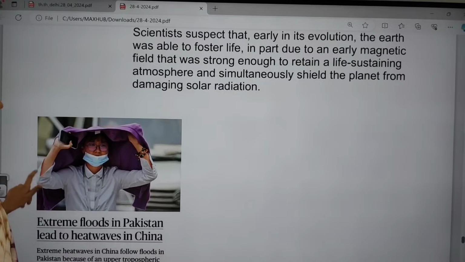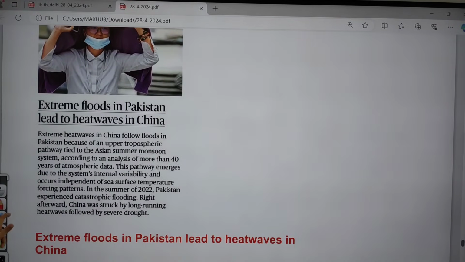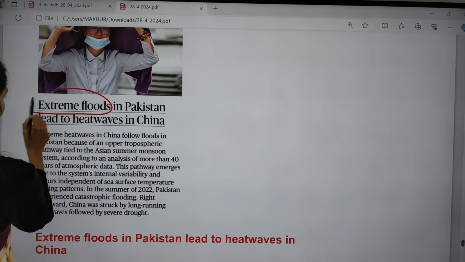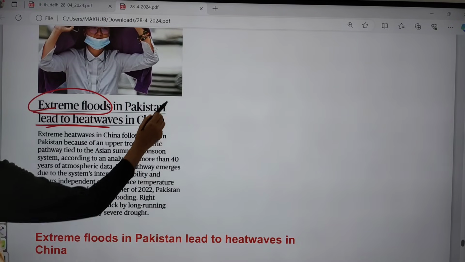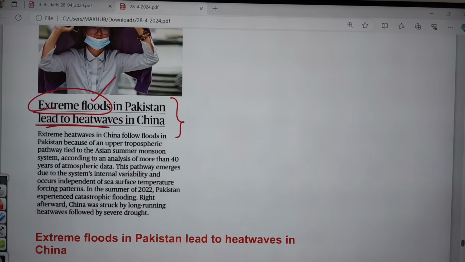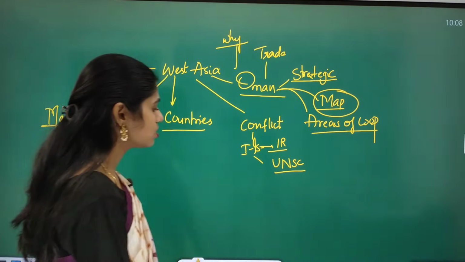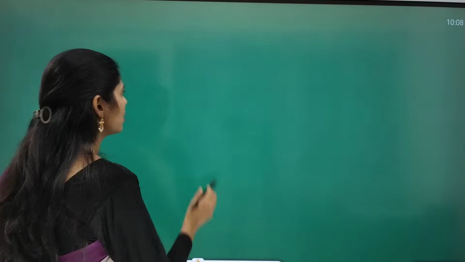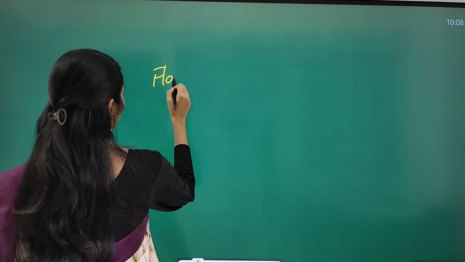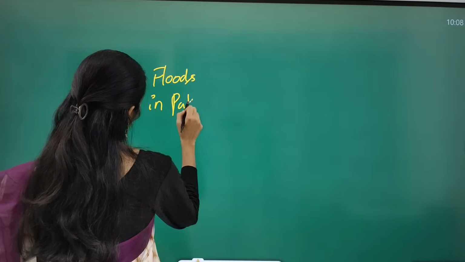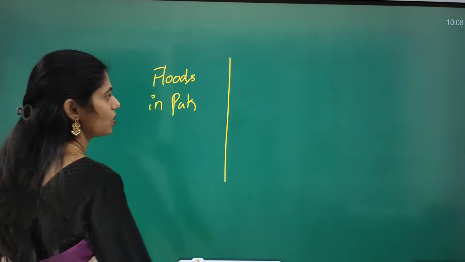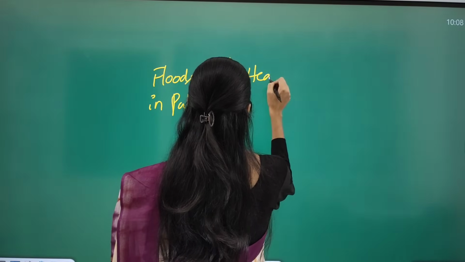And there is one more article in your science page about extreme floods in Pakistan that led to heat waves in China. Here we have to see these two concepts called heat waves and floods. I will tell you the dimensions, so focus on these dimensions. The first one is floods, floods in Pakistan. And on the other side it is talking about heat waves in China.